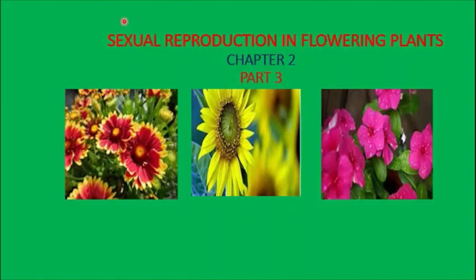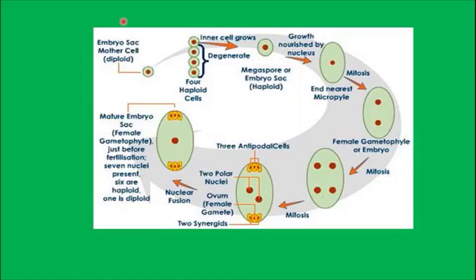So children, let's study about the post-pollination stages. Before going to that, I just want you to summarize what we had learned in the previous class about the formation of the female gametophyte, which will be helpful for you to understand the post-pollination stage. We had studied that the megaspore mother cell, or MMC, is diploid in nature. Be very careful. It is diploid in nature.